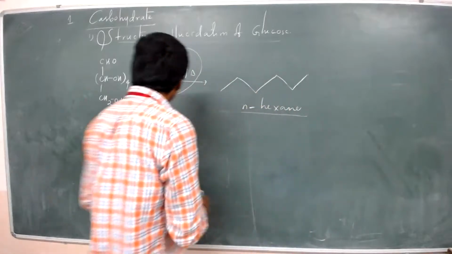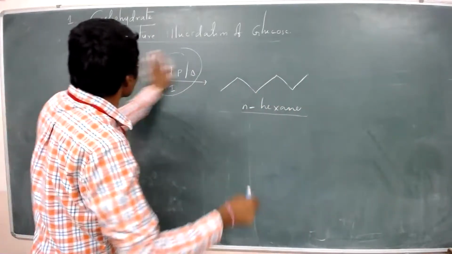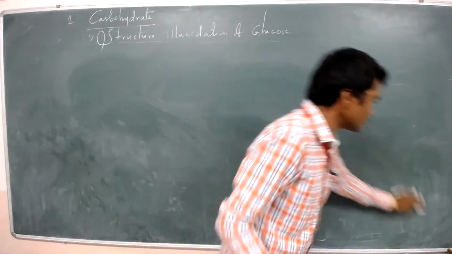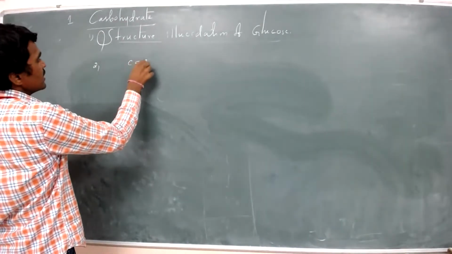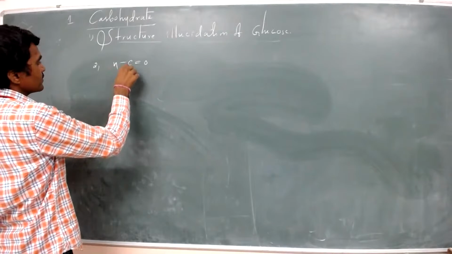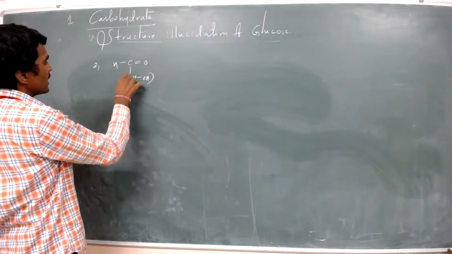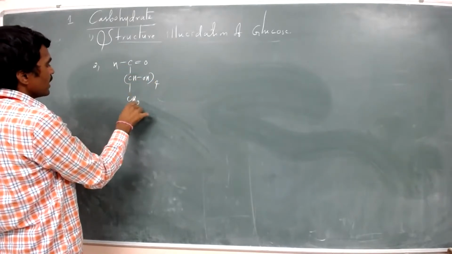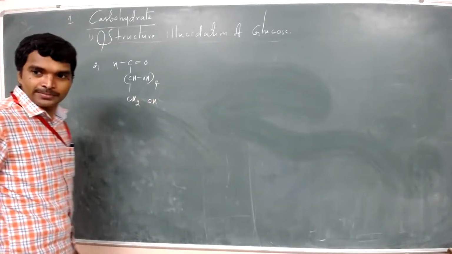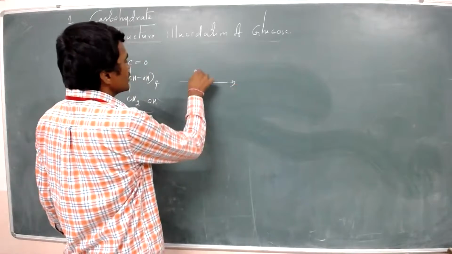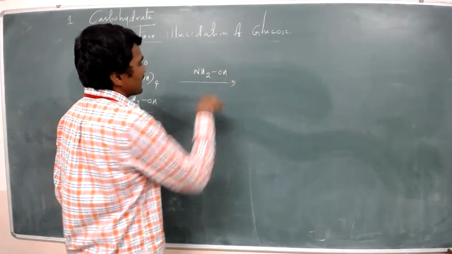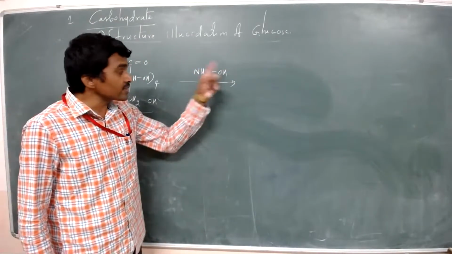Now, second reaction. You see, glucose, C double bond O, CH2OH taken 4, and CH2OH. This glucose reacts with NH2OH, hydroxylamine.